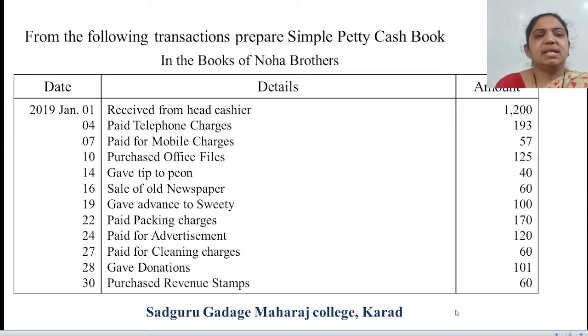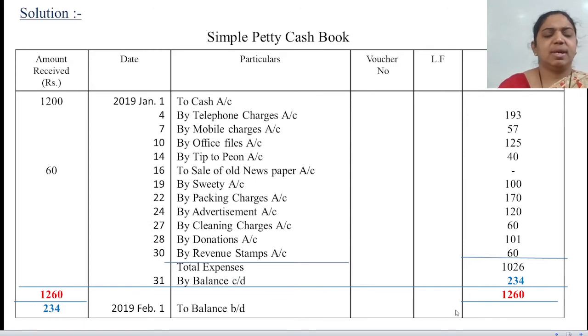You can see the example is given in front of you. A simple petty cash book is very simple. Here you do not have to make separate columns. You only make one, and you will record everything in that. Let's start with the solution of this problem. You can see the solution.